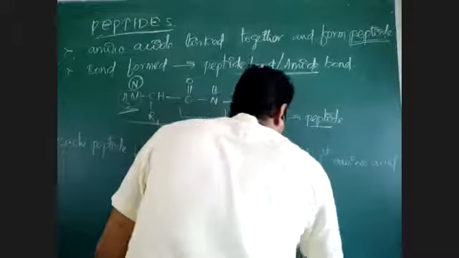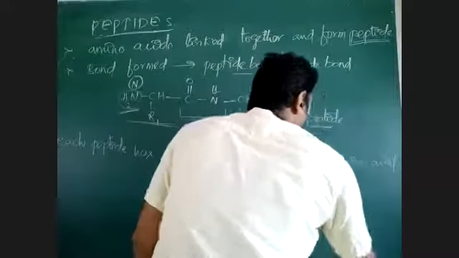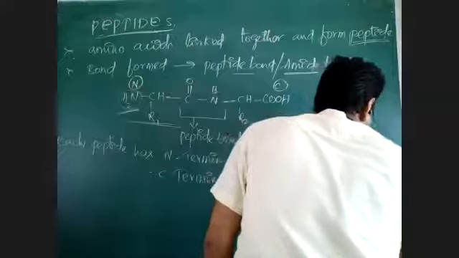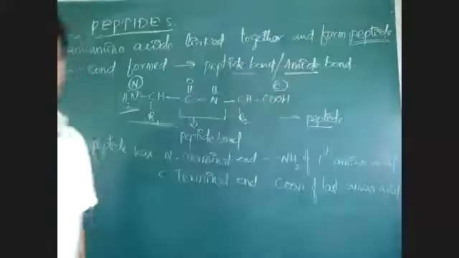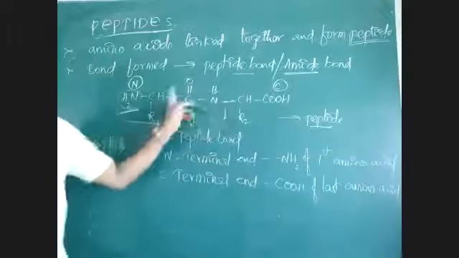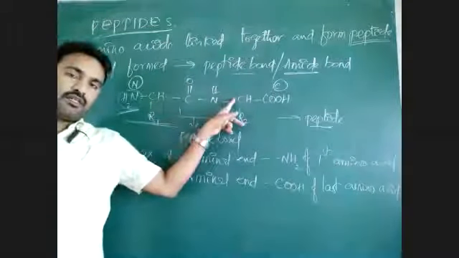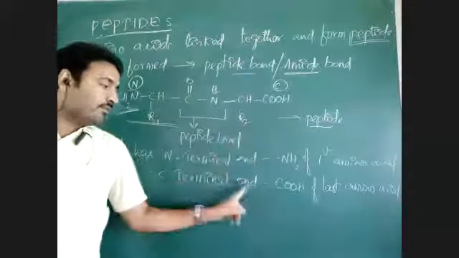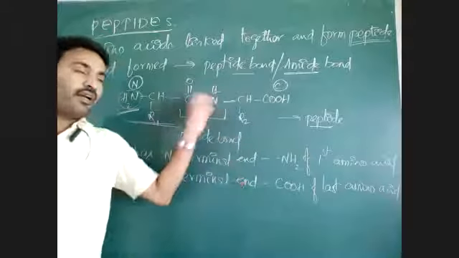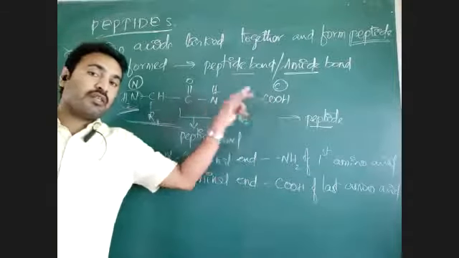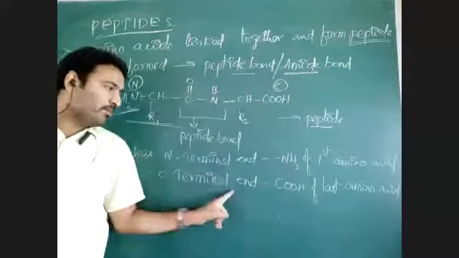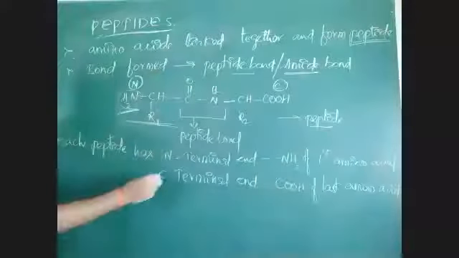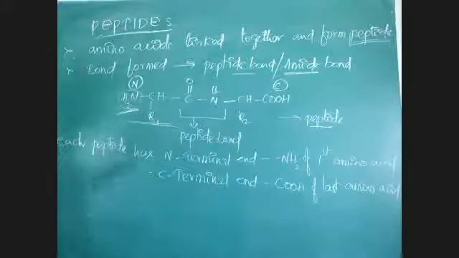And the COOH group of the last amino acid. What is the last amino acid here? Here the last amino acid is the second amino acid. If it has 10 amino acids, then the COOH group of the 10th amino acid will be the last. If 500 amino acids are there in the chain, the COOH group of the last amino acid will be the C terminal end. So there are two ends. Each and every peptide has two ends, N terminal end and C terminal end.